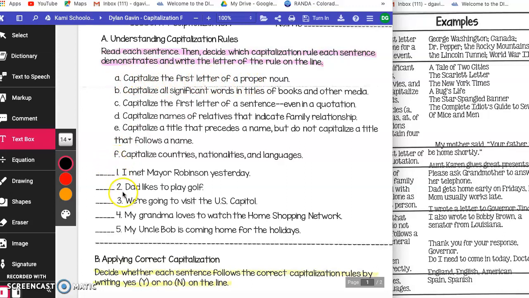Okay, number 2, Dad likes to play golf. What is my word that is capitalized? Dad. Dad is not a proper noun. Okay, it is a common noun, but what rule does it follow? We know C, capitalize the first letter of a sentence, so I would write C on the line. Okay, I'm not going to go over all of them for you because then you won't have any work to do. I'm just going to help you out with those first 2.